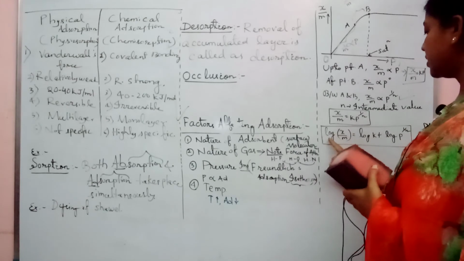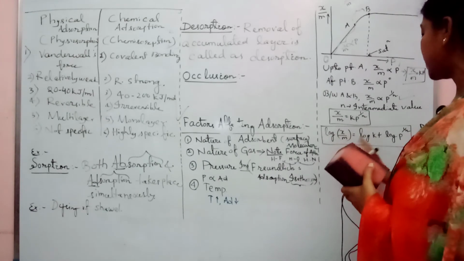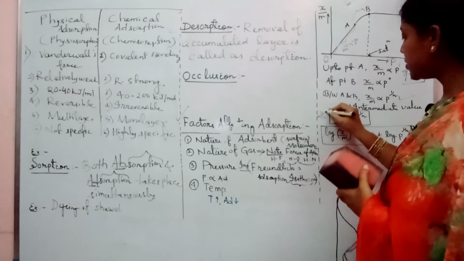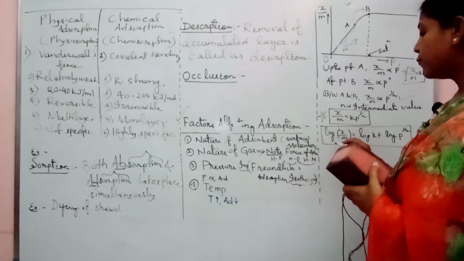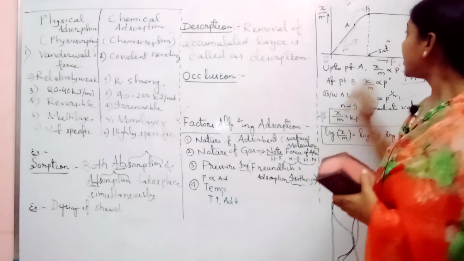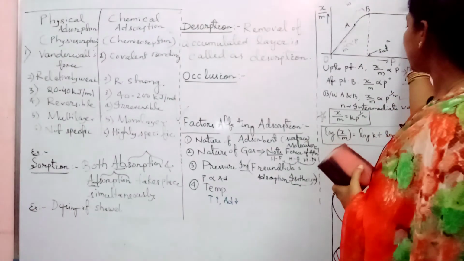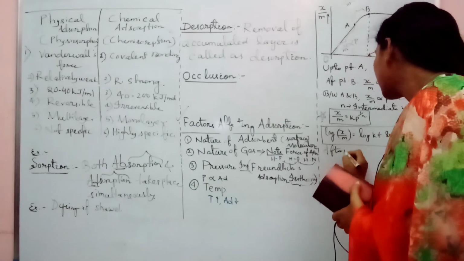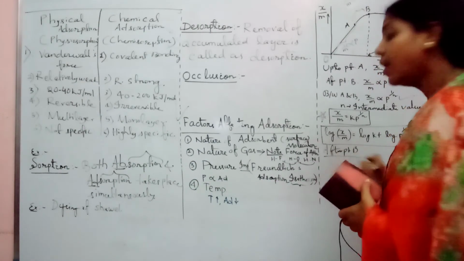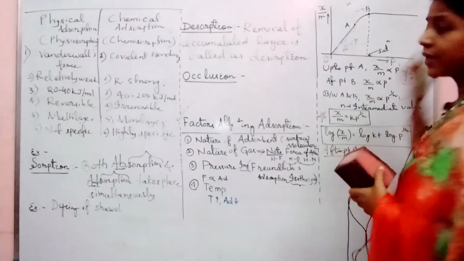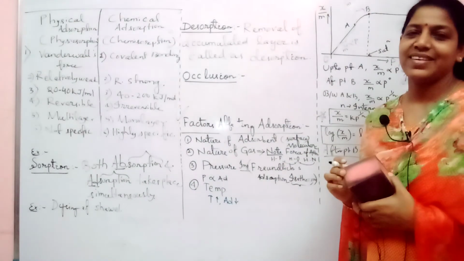So take the logarithm. What you will find? Log of x by m equals log of k plus 1 by n log of P. This relationship is called Freundlich's adsorption isotherm. Okay. Now after point B, what is happening? After point B, you can find your curve remains constant.